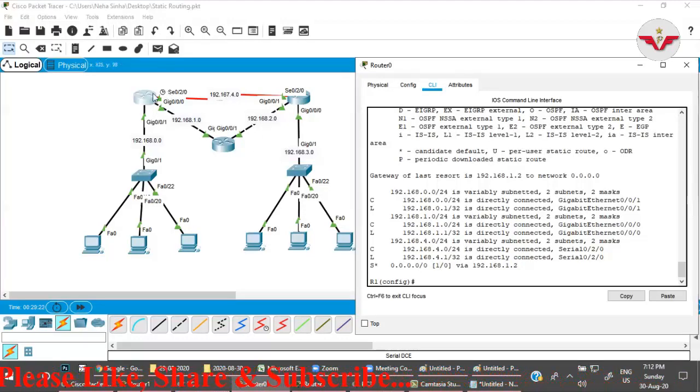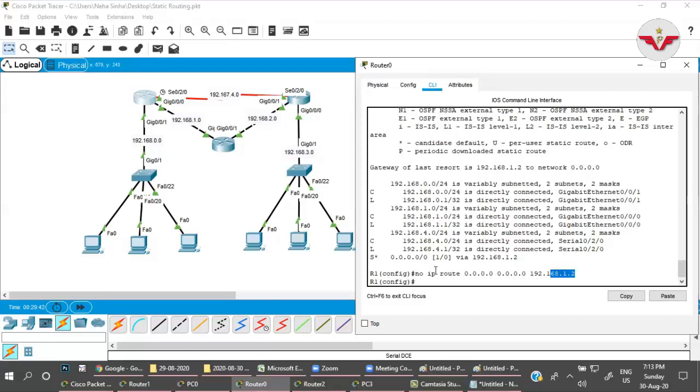Okay, before that let us come here and delete the information about default routing and configure the static routing once again so that we can check it properly. Right now default routing is going on. We need to configure the static routing. So let me type here Control A, no route. I'm just removing the default routing. I'm going to configure the static routing.